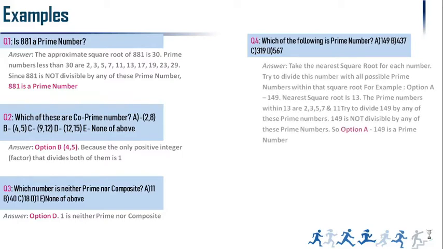If you go for 149, just like your exercise, I made it less than 13. So 13 is not dividing; you take all the prime numbers 2, 3, 5, 7, 11. None of them divides 149, so that is the prime number.